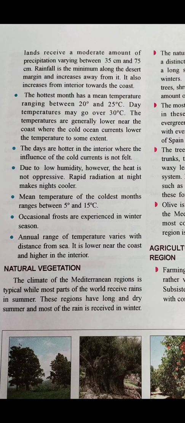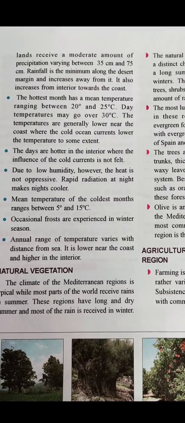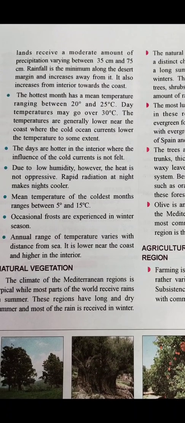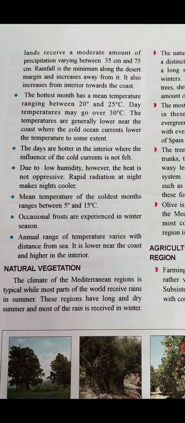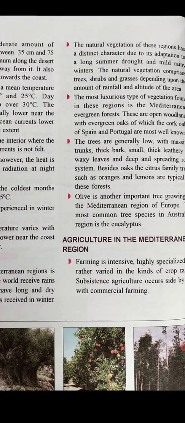While most parts of the world receive rains in summer, this region has long and dry summers, and most of the rain is received in winter. So it is not like the other tropical areas of the world, but it receives rain mainly in winter, because it faces long and dry summers.